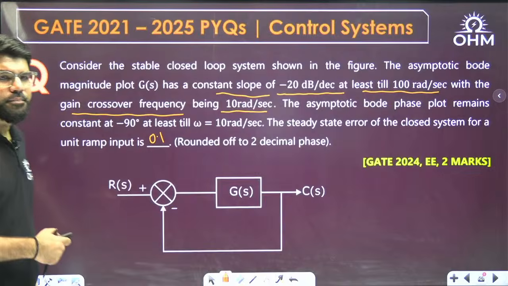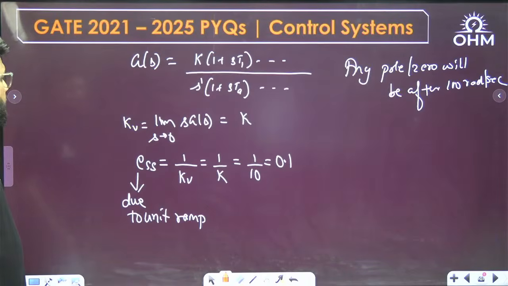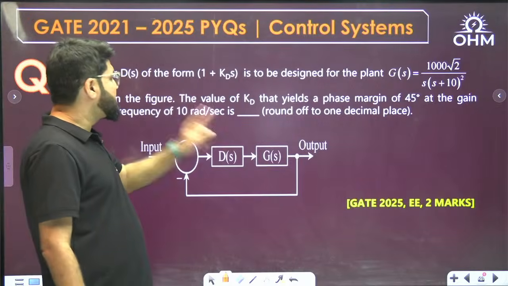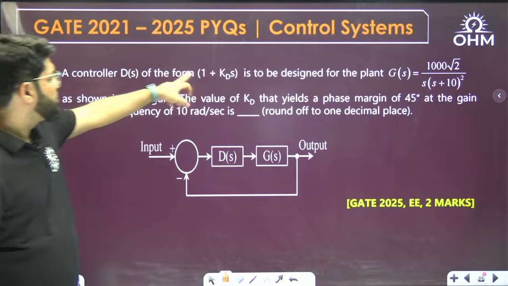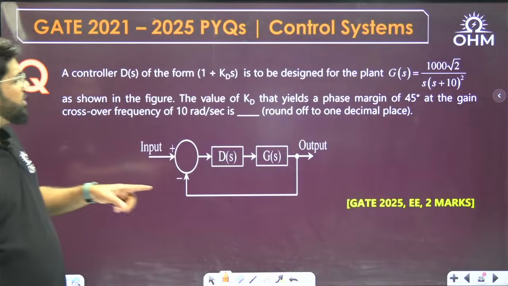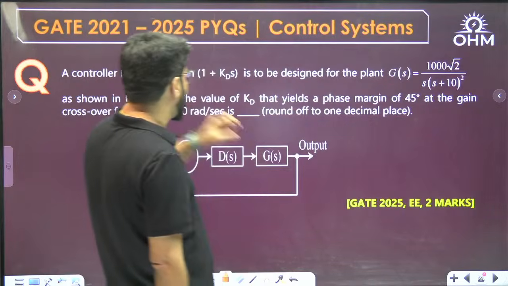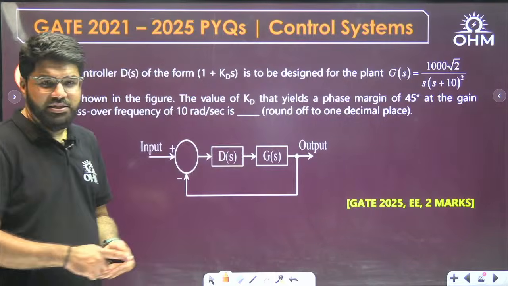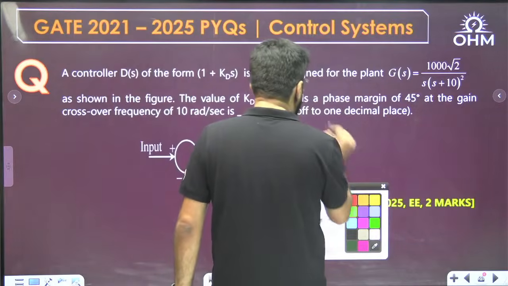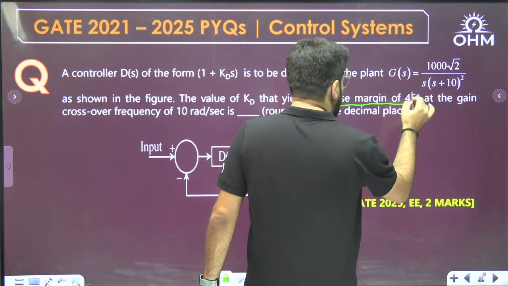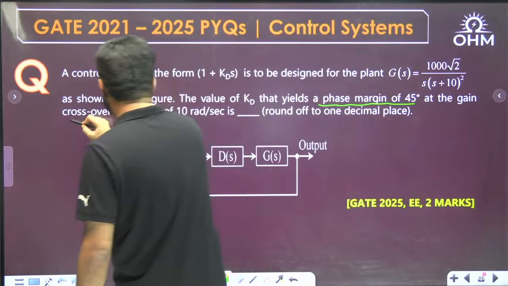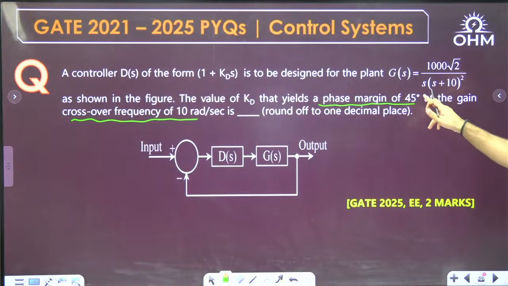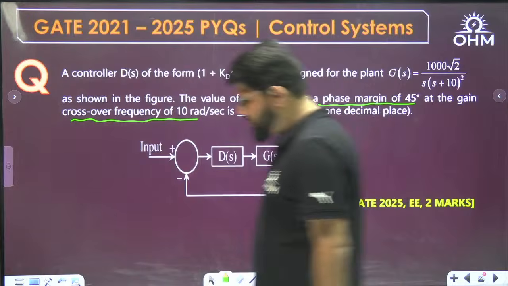Okay, next question. Look into this. A controller D(s) of the form 1 plus s KD, the PD controller with proportional gain 1, is designed for the plant G(s) equal to 1000 root 2 by (s plus 10) whole square, as shown in the figure. The value of KD that yields a phase margin, and we know that phase margin is calculated at gain crossover frequency, of 45 at the gain crossover frequency of 10 radian per second is how much? What we need to find is the value of KD.